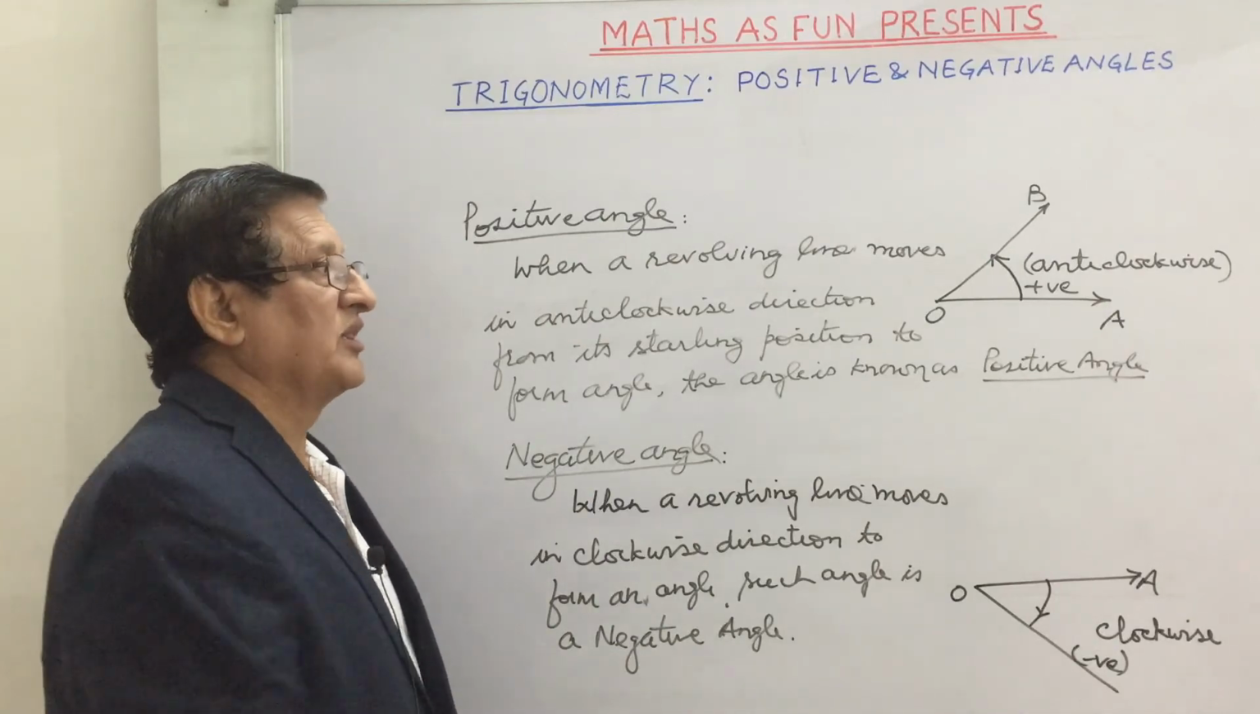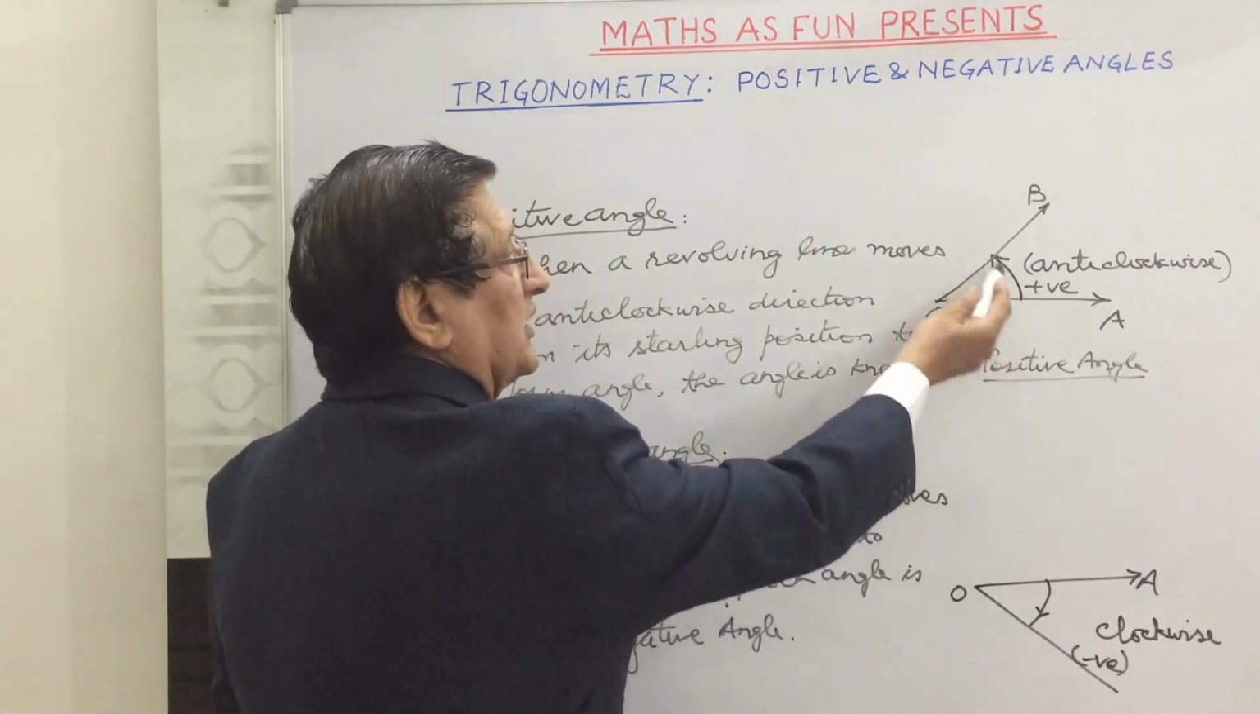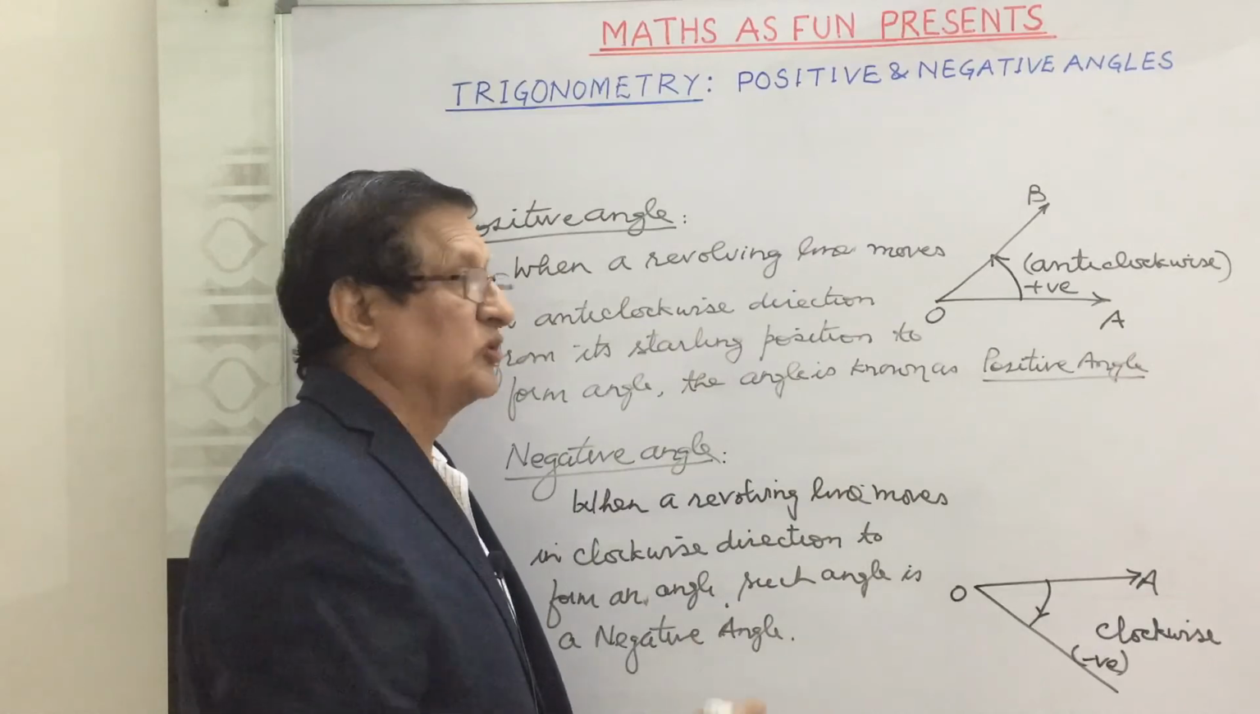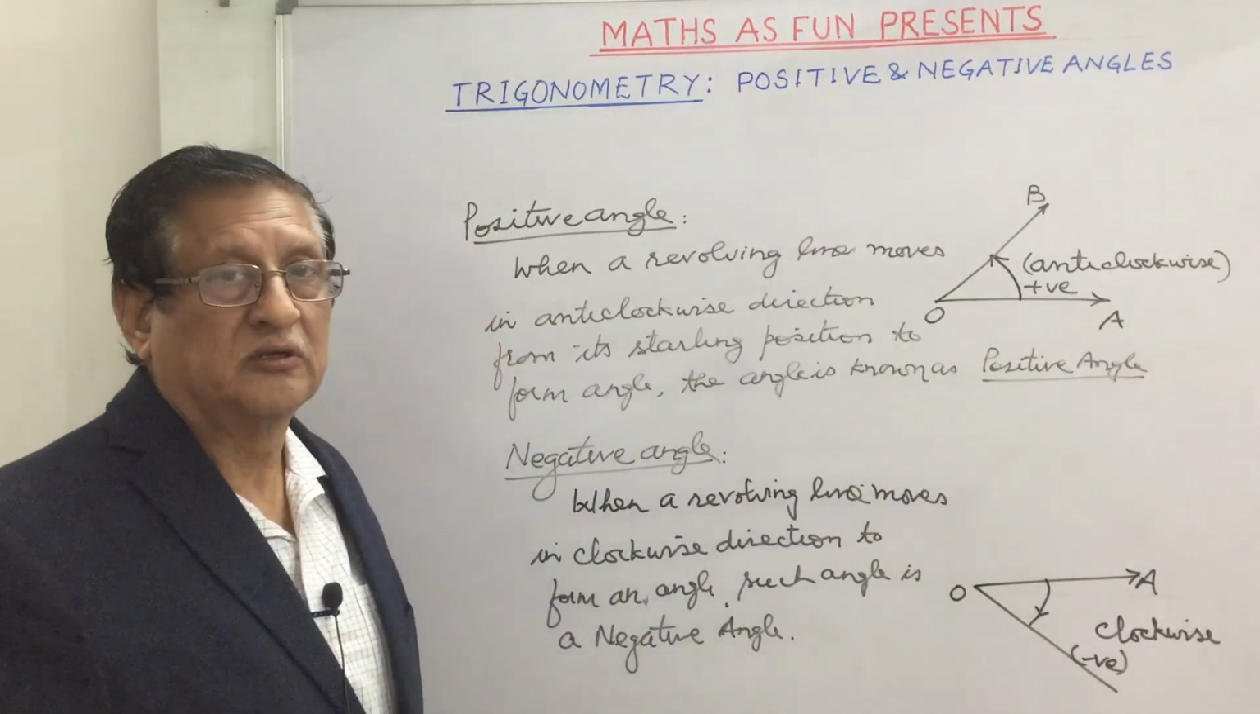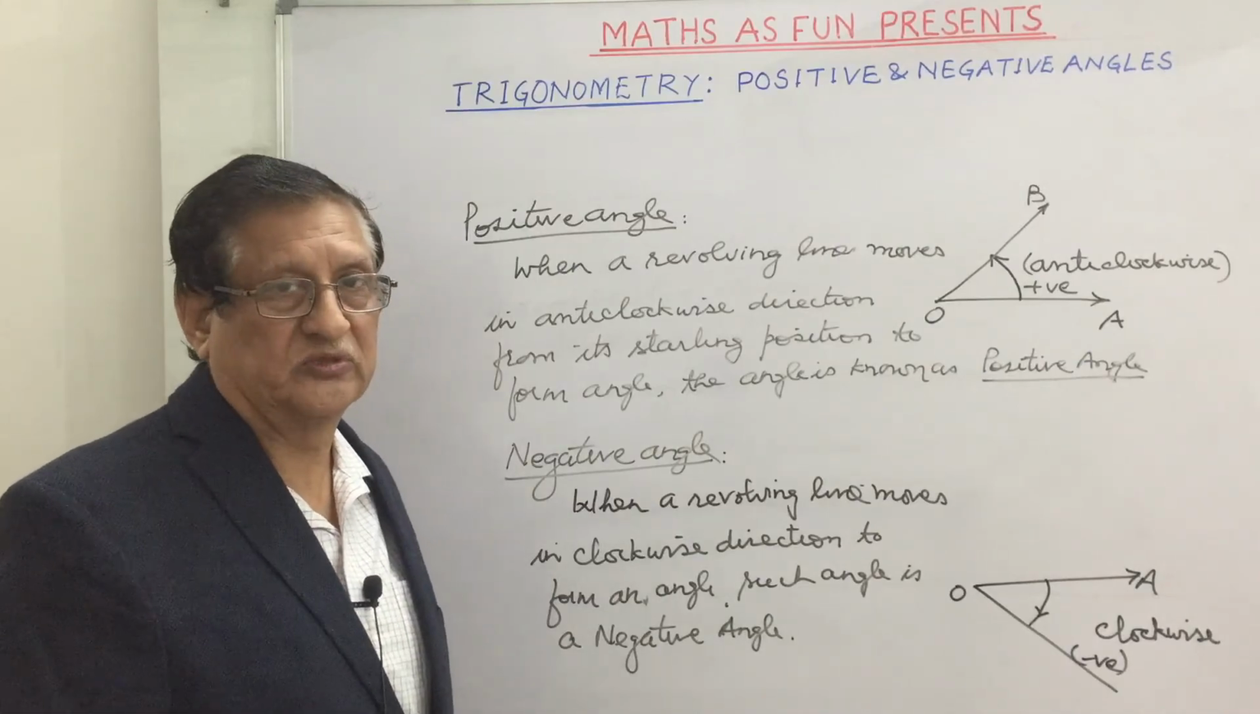So we say when the movement of the revolving line is in the anti-clockwise direction, positive angle is formed, and when it is in the clockwise direction, the negative angle is formed.